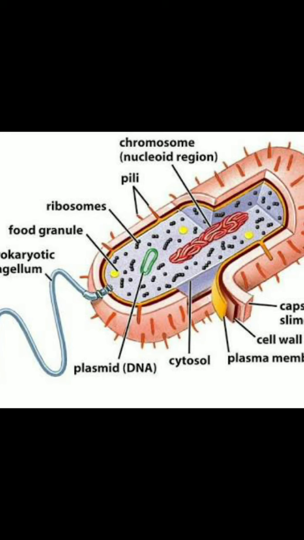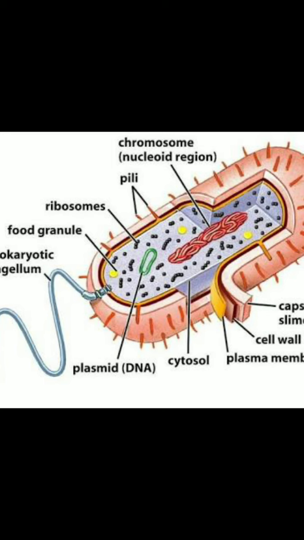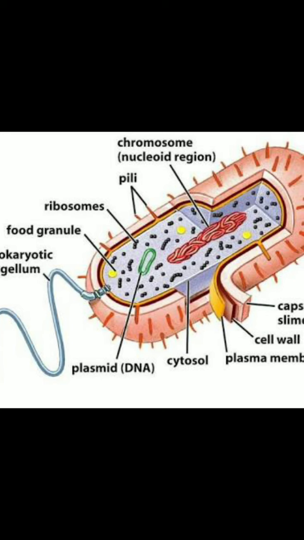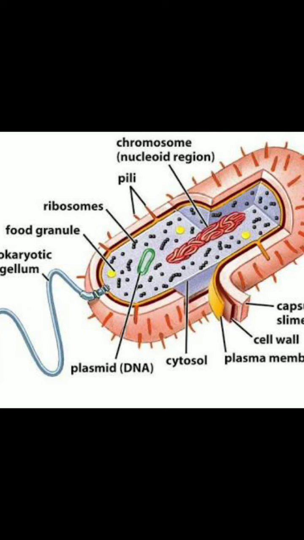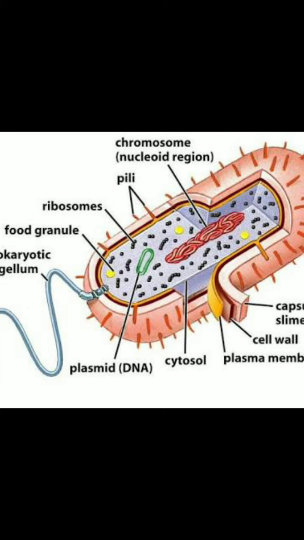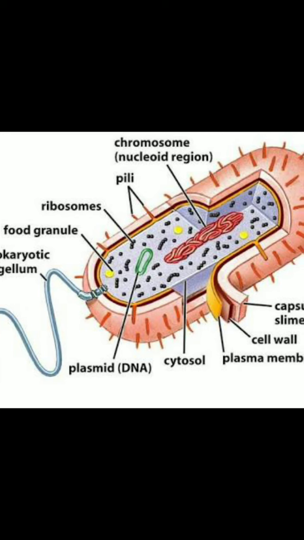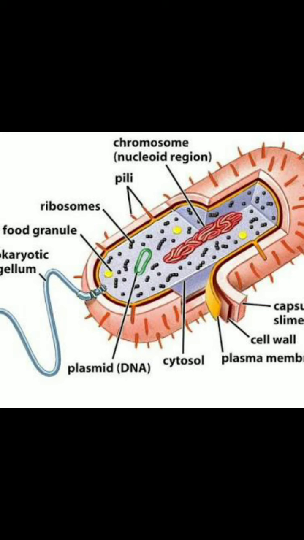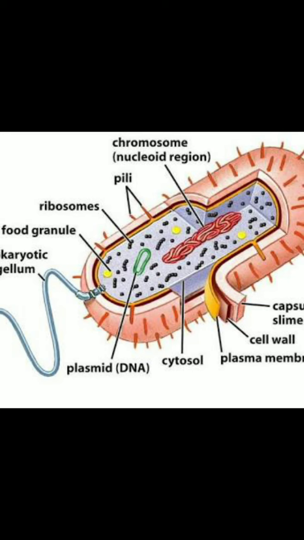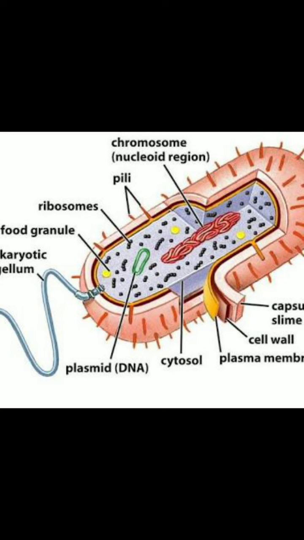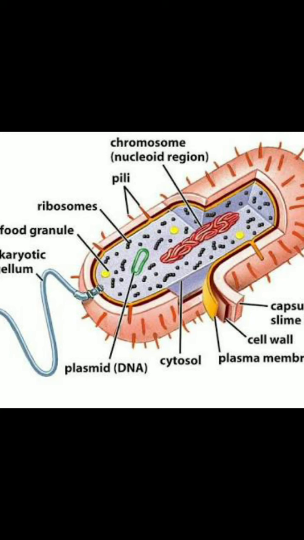Structure of prokaryotic cells. Generally, all prokaryotic cells have a cell wall which surrounds the cell membrane, except mycoplasma. There is a fluid inside the cells. That fluid matrix is called cytoplasm.